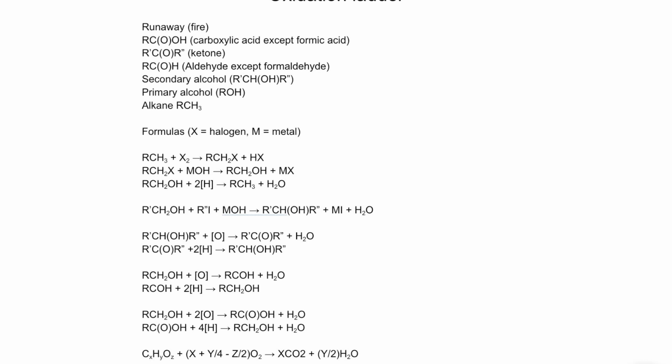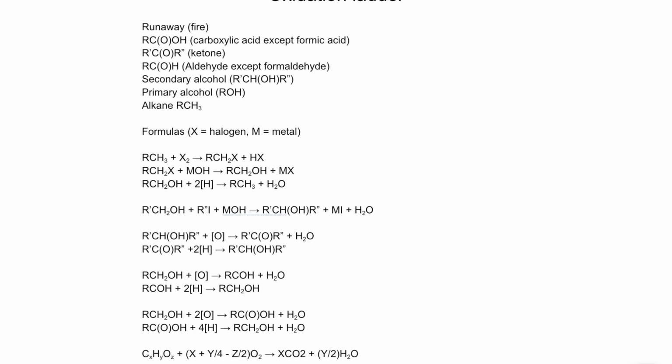So for an alkane to turn into a primary alcohol, you first need to add a halogen, and then you need to react it with a base, because if you try to just oxidize it with an oxygen-based oxidizer, it won't be specific enough and it will just do a random one. In order for a primary alcohol to turn into a secondary alcohol, you first have to methylate it and then add a strong base. A good methylating agent or alkylating agent is like an alkyl iodide or methyl iodide, which is why I showed it there.